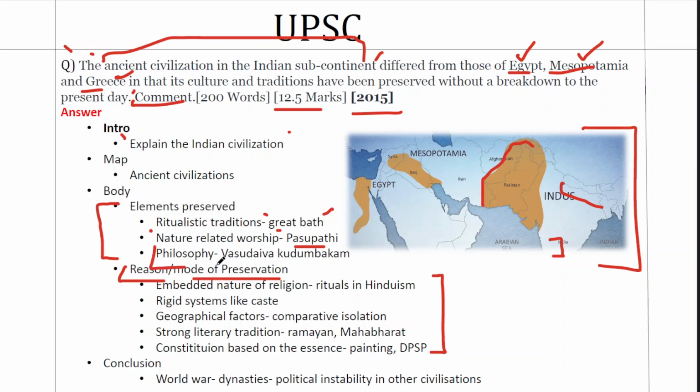Finally, it's about philosophy. This is an example from the Vedic civilization. We had the philosophy of Vasudhaiva Kutumbakam, or you can give the philosophy of Nishkama Karma, things that are mentioned in the Bhagavad Gita, and these things still continue.